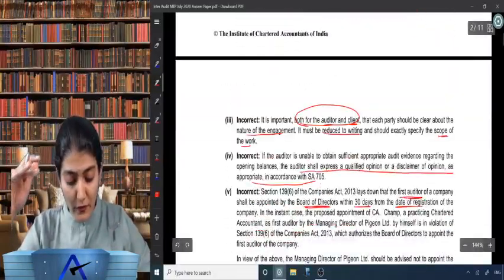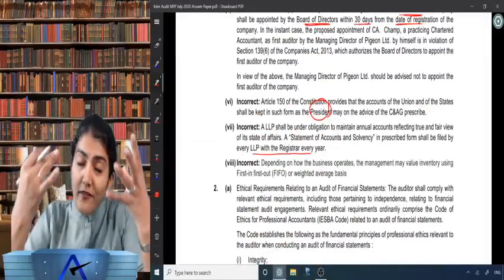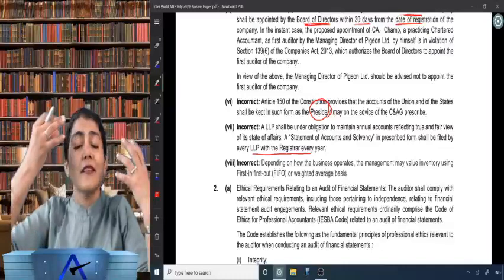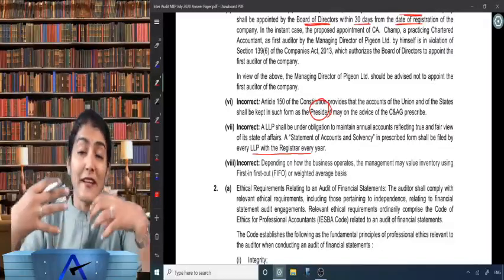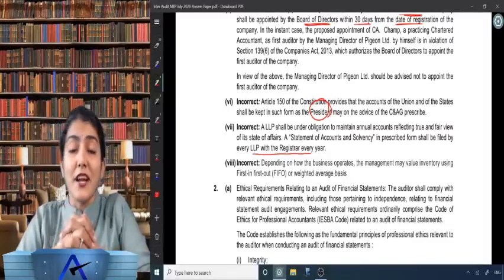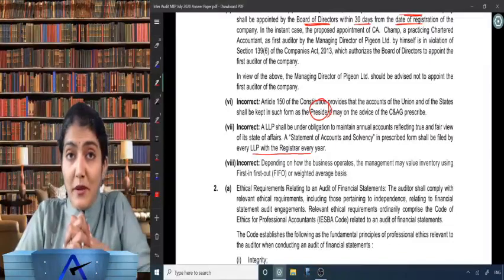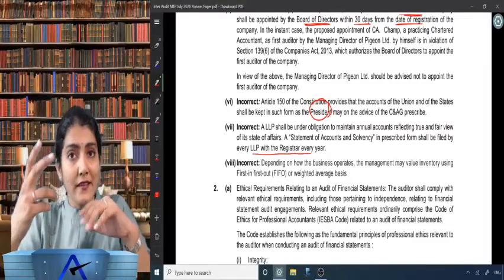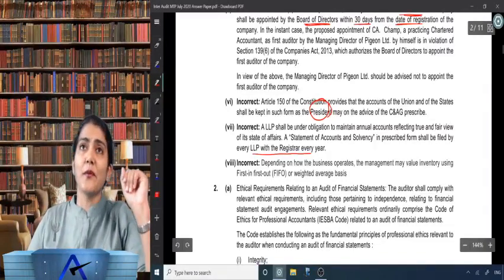Right, so if you look at it, coincidentally all the 8 points are incorrect. So everywhere you have to keep on correcting, saying it is not like that. Everywhere you have to keep on explaining and justifying the same. So that completes our discussion on the MCQs, correct and incorrect, for the MTP May 20. We'll see some other MCQs in the next video. Thank you so much.